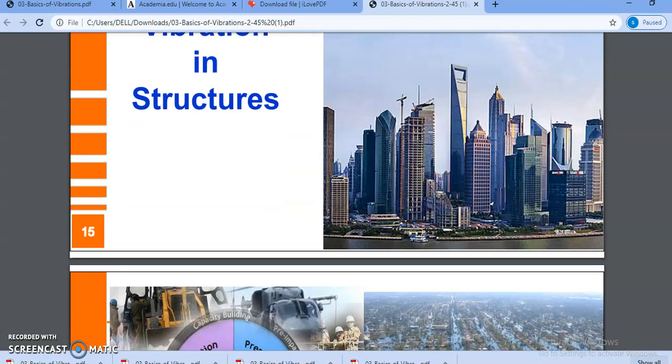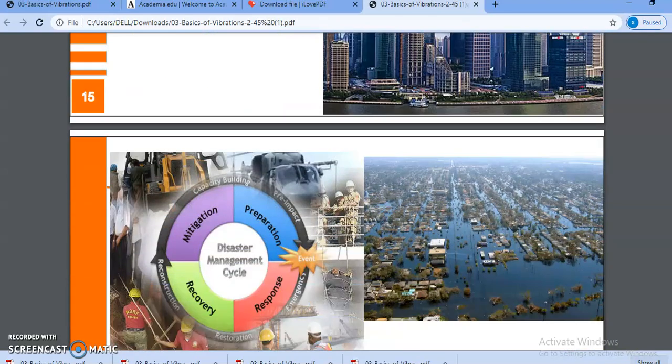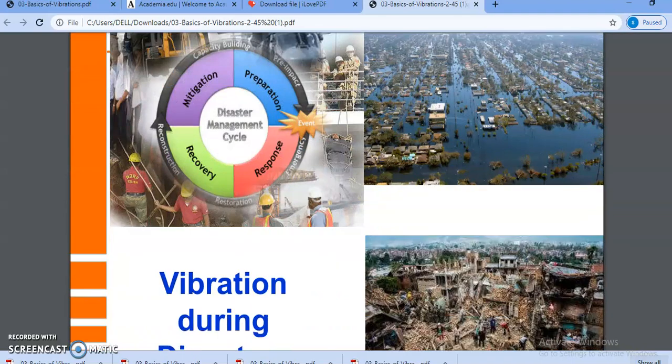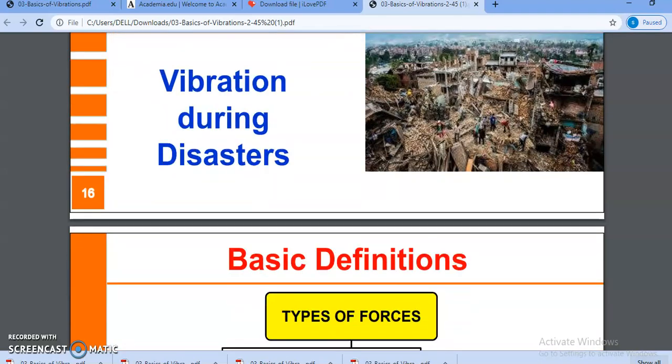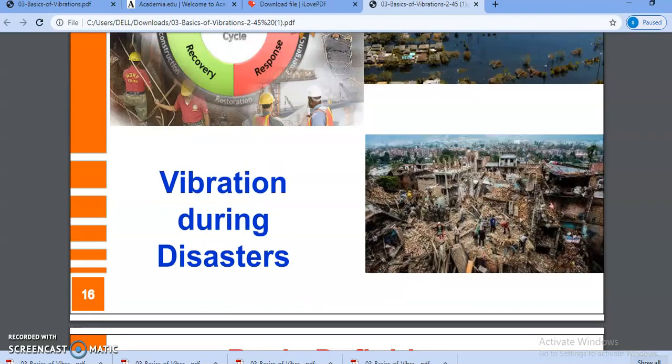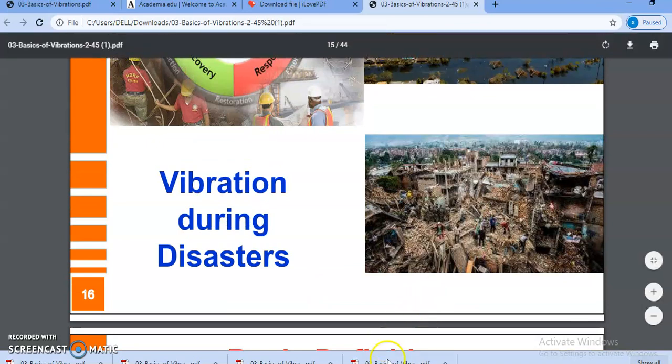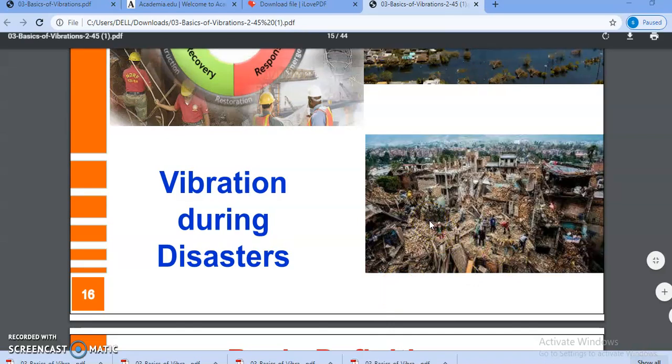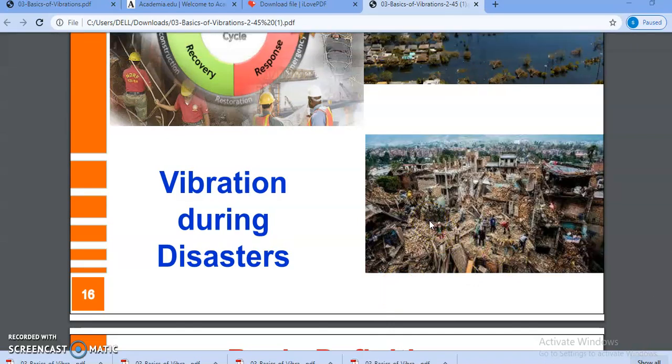Again, there are some vibrations in structures also. Earthquake is another example of vibration. In an earthquake also, there are vibratory motions, and due to these vibratory motions, we observe some consequences.